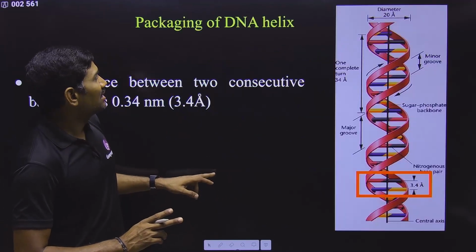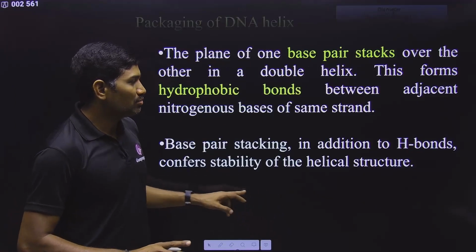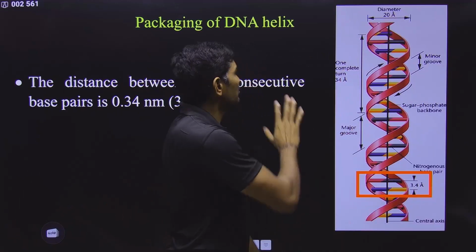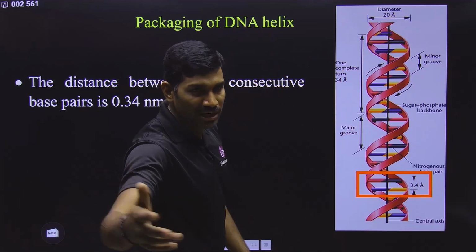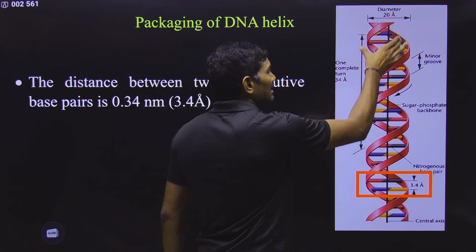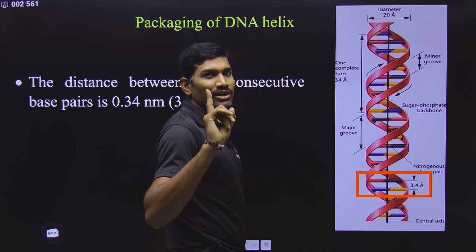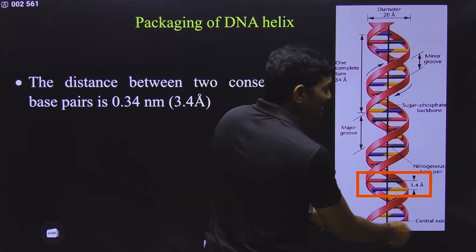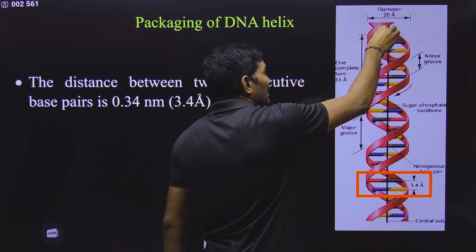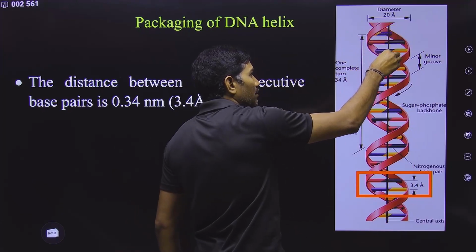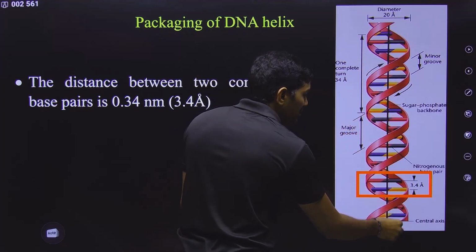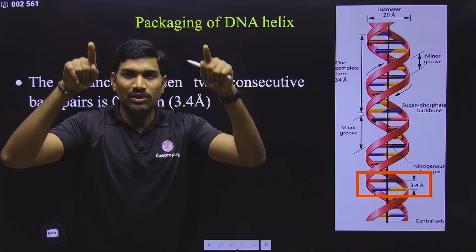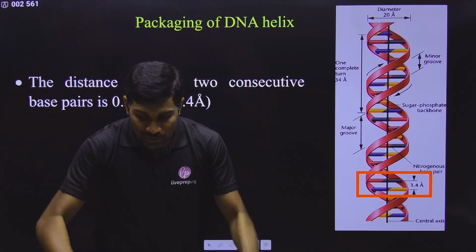And here there is one very important point that you need to understand. I am asking another important question, observe carefully. In the double helical DNA model, the important point we need to notice is that phosphodiester bonds are present on the outer sides, whereas the nitrogenous bases are present at the center. Nitrogenous bases are present inside the helix, whereas the phosphodiester backbone is present on the outer sides.